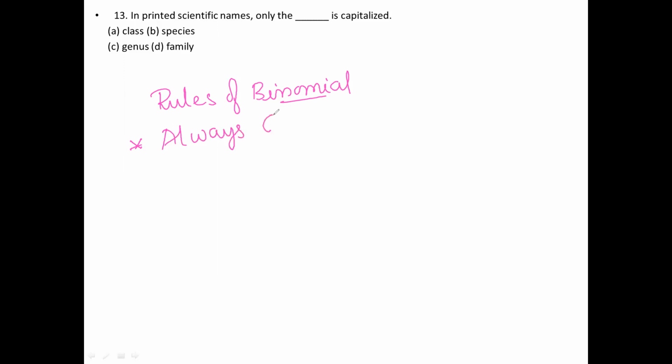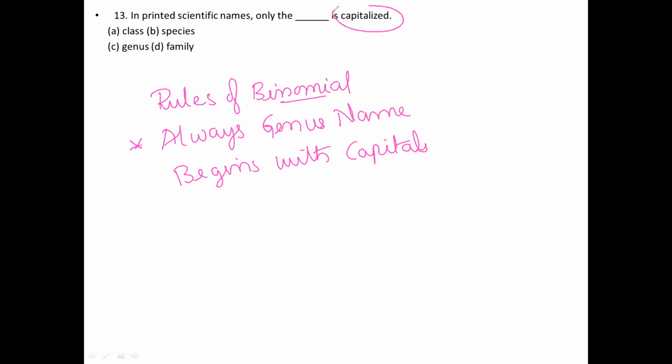So in the rules of binomial nomenclature, always the genus name begins with a capital letter. So here what they are asking is capitalized.